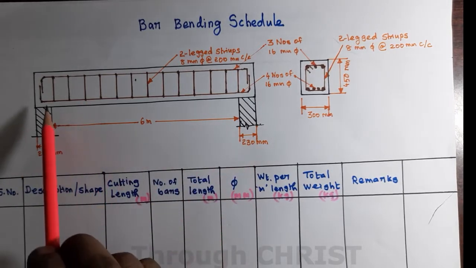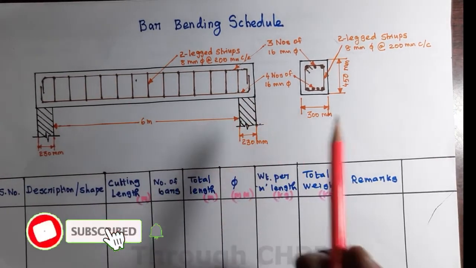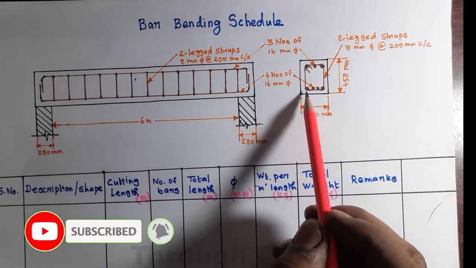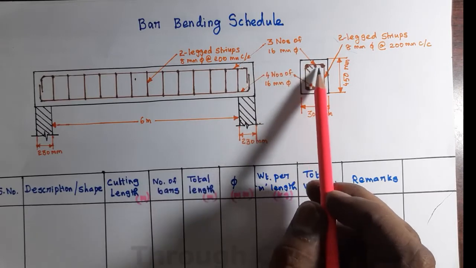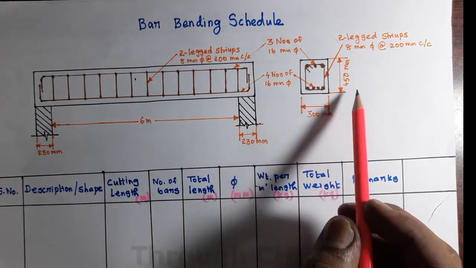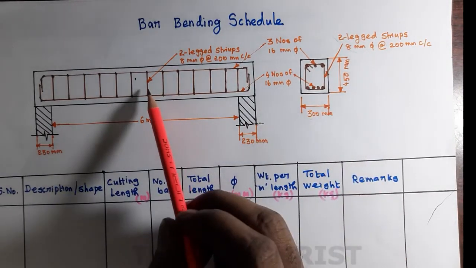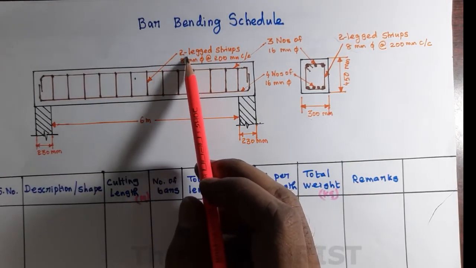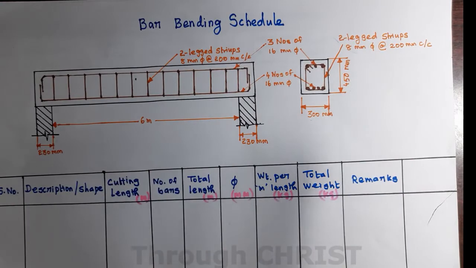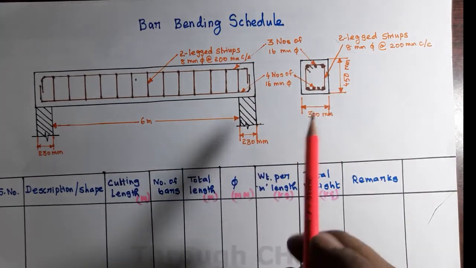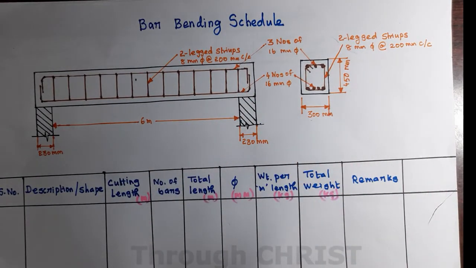The bottom reinforcement is 4 numbers of 16 mm diameter and the top reinforcement is 3 numbers of 16 mm diameter, and size of the beam is 300 by 450, and the shear reinforcement provided is 2 legged stirrups 8 mm diameter at 200 mm center to center. So a typical beam we have taken for example. For this beam we are going to work out how to prepare the bar bending schedule.